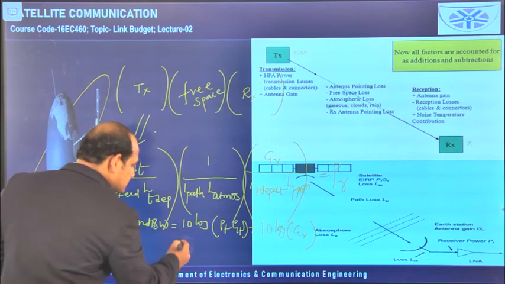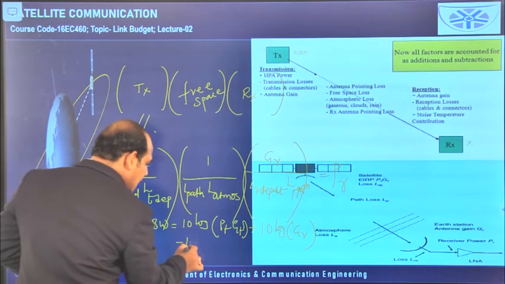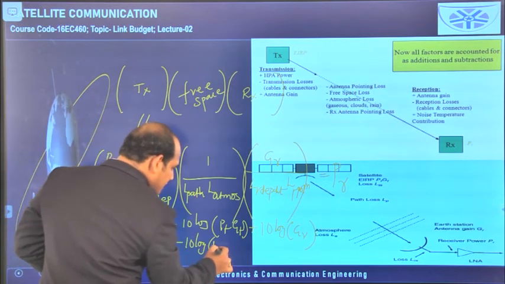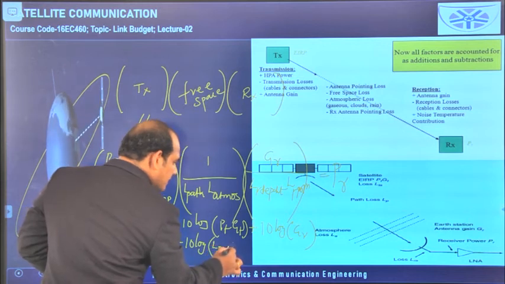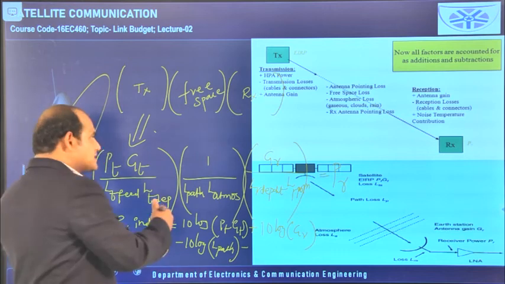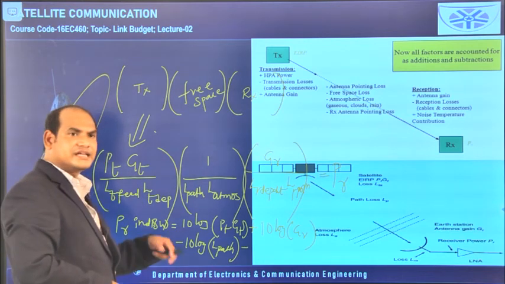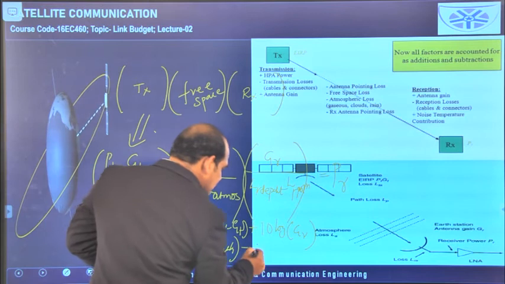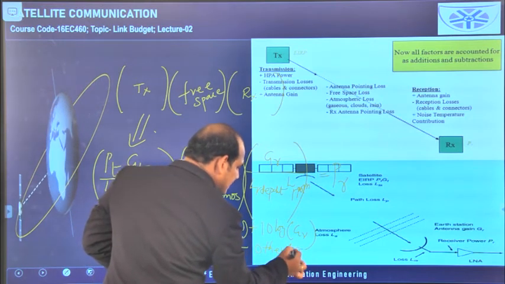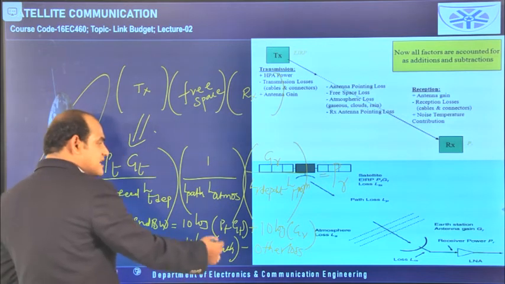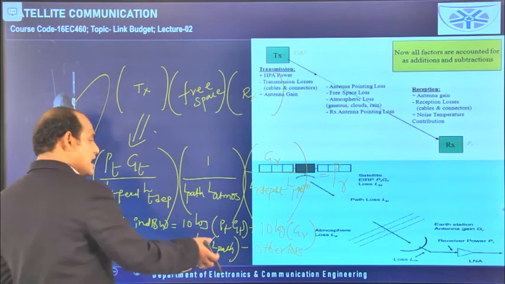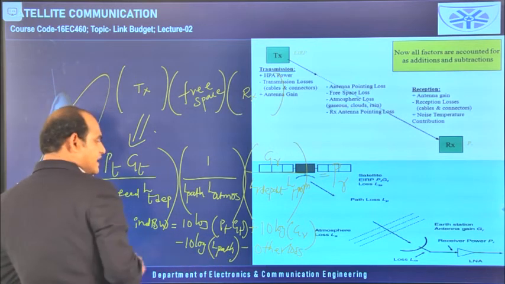So we should get minus 10 logarithm of this path loss, which I am taking here, and the remaining ones are all added, and that will be subtracted from the numerator by converting into dBs. So these I am taking as other losses. Why should I take it like this? Because this path loss is dominating compared to all the remaining losses. So I can take this as the major one. In this way we are able to write it.